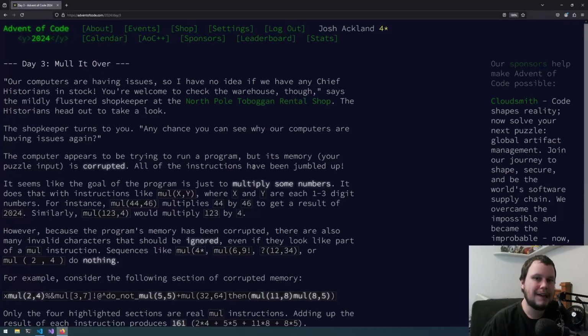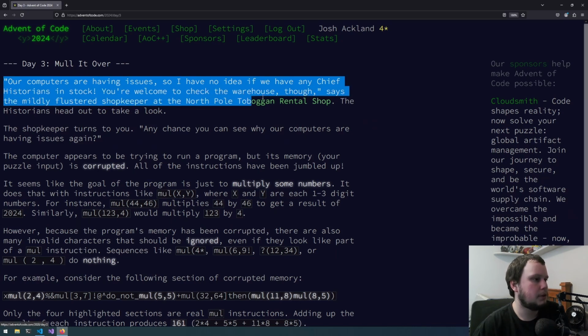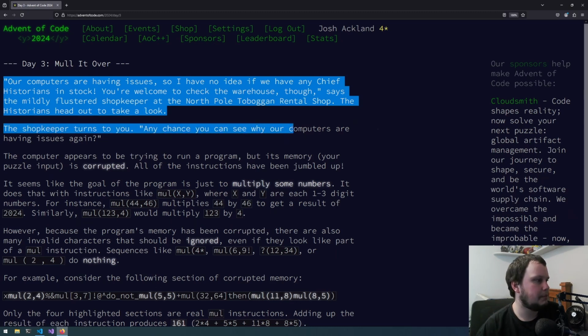This is day 3 of Advent of Code 2024 in Go, and this challenge is called Mull It Over. "Our computers are having issues, so I have no idea if we have any Chief Historians in stock. You're welcome to check the warehouse though," says the mildly flustered shopkeeper at the North Pole Toboggan Rental Shop. The historians head out to take a look. The shopkeeper turns to you. "Any chance you can see why our computers are having issues again?"